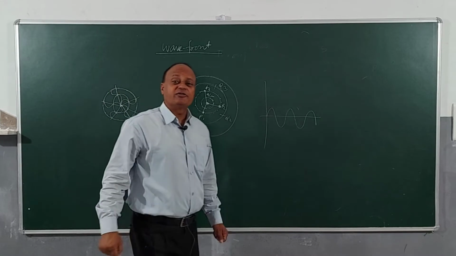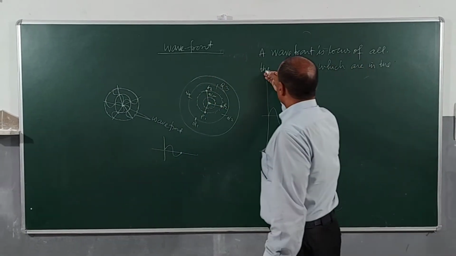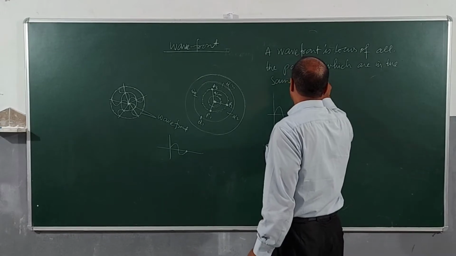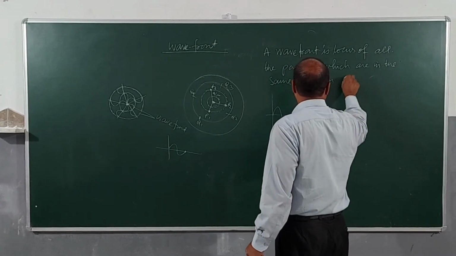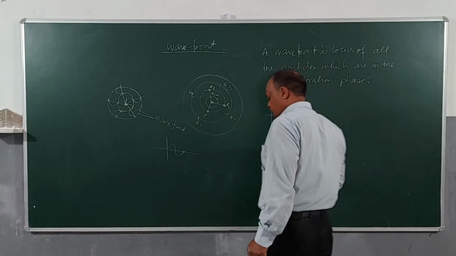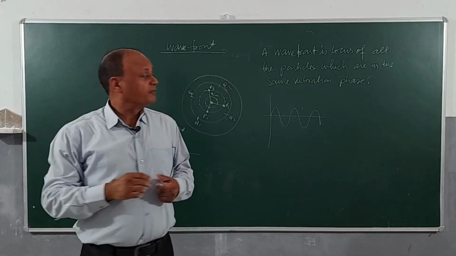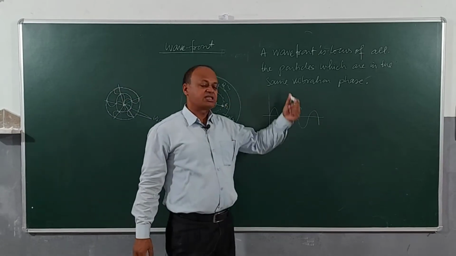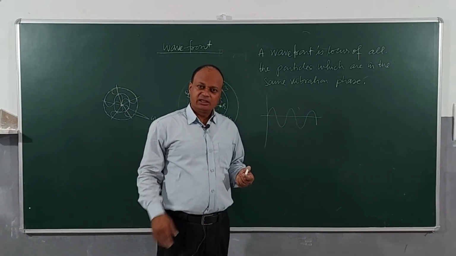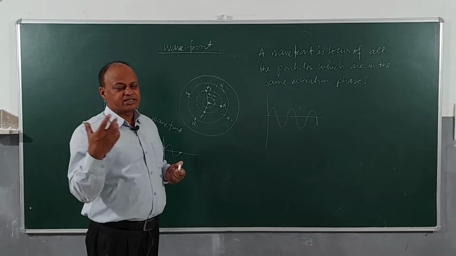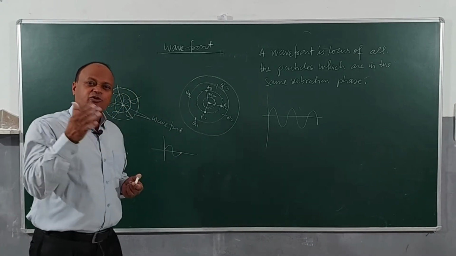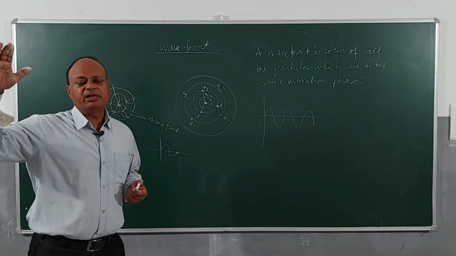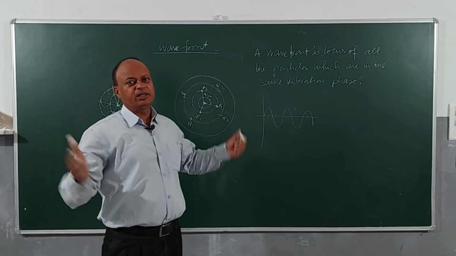So we'll be defining what is wave front. Same vibration phase. So children, a wave front is the locus of all the particles which are in the same vibration phase. Clear? So I am sure by now you have understood what exactly the wave front is. Wave front is the courier of energy. It is carrying the energy forward away from the source, away from the source.